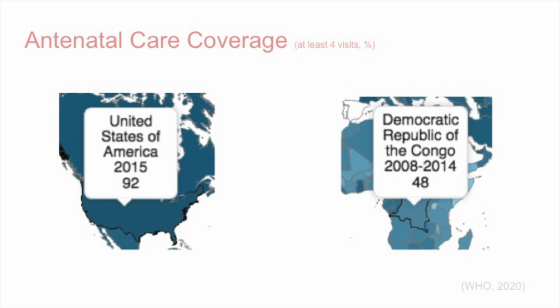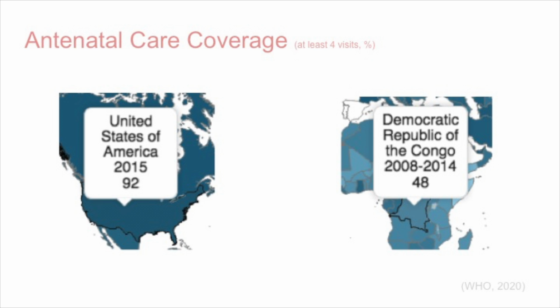This led me to explore more of the maps on the WHO's website. There is a map for antenatal care coverage, which is measured in at least 4 visits to a medical professional during pregnancy. The map showed that 92% of American women received these 4 visits, while only 48% of pregnant women in the Congo received these 4 visits.